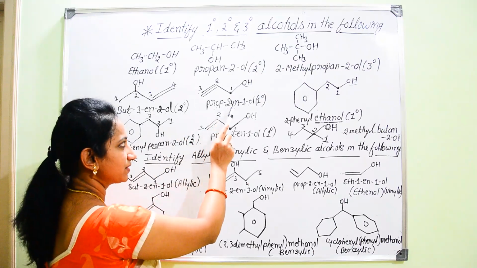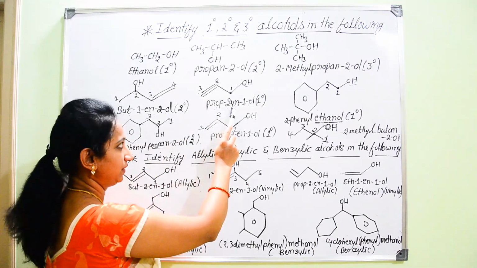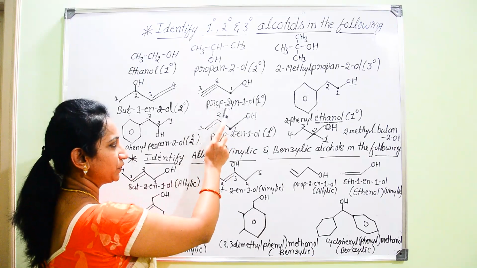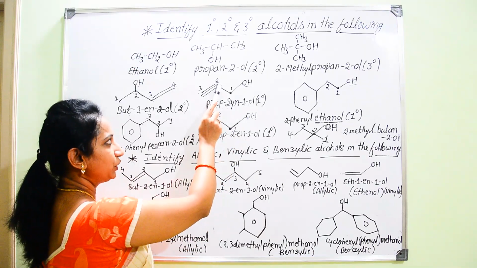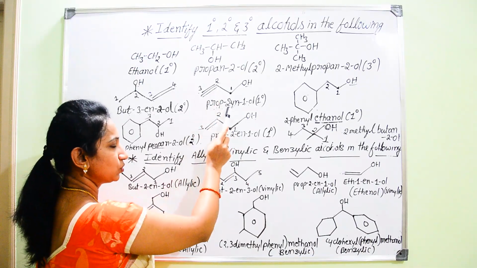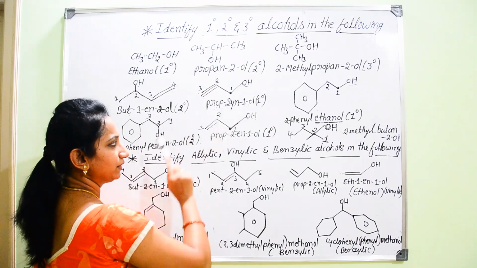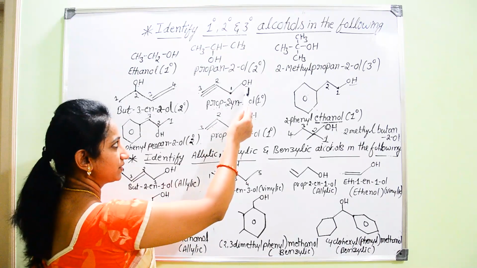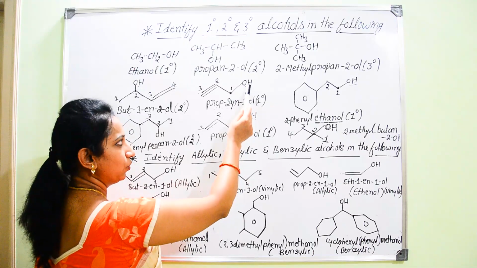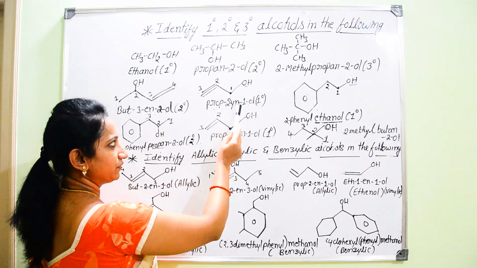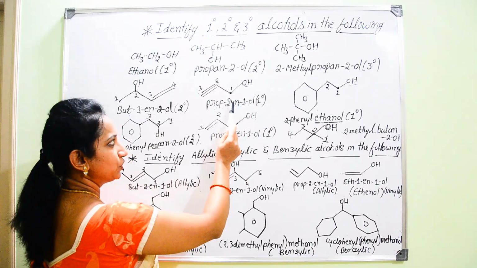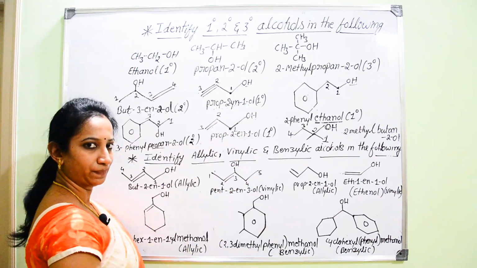For triple bond, what is that primary suffix? yne. But here you should mention the position. It is present in between 2 and 3. Least number is 2, prop-2-yne, and secondary suffix, that is with regard to the functional group OH attached with first carbon, hence prop-2-yn-1-ol.